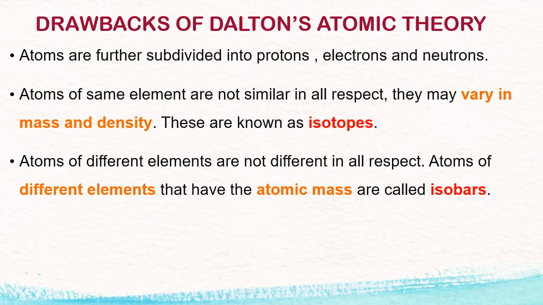Drawback number 3. Atoms of different elements are different in all respects. This also proved wrong when isobars were discovered. Isobars are the atoms of different elements having the same mass number but different atomic number. The best example is argon and calcium. Here, argon and calcium are atoms of different elements, but they have a similar mass number.